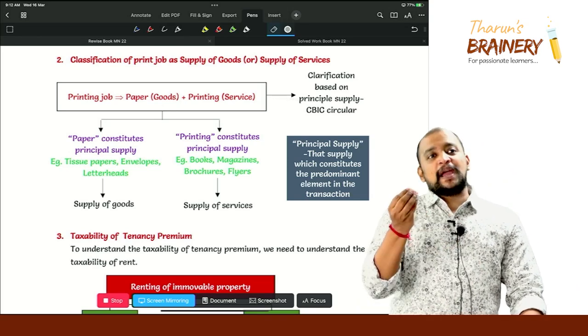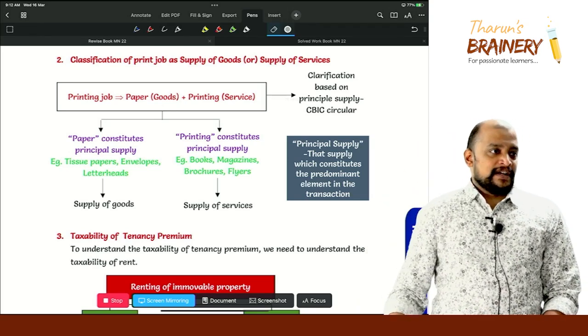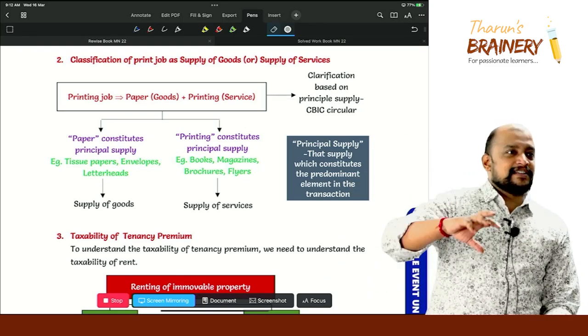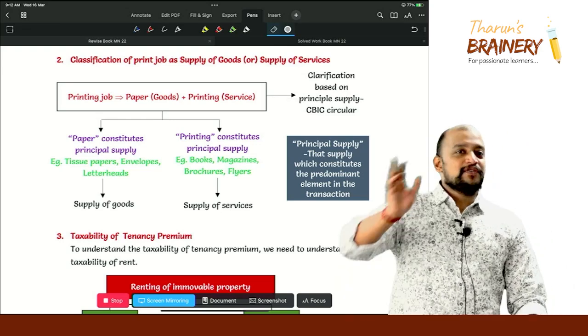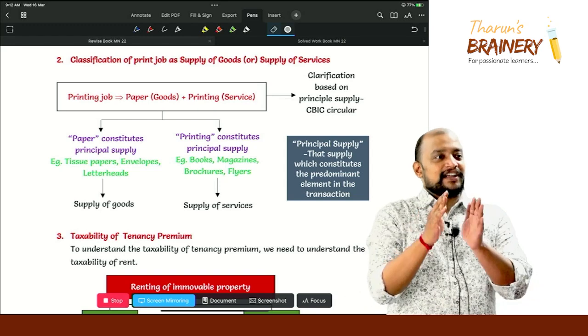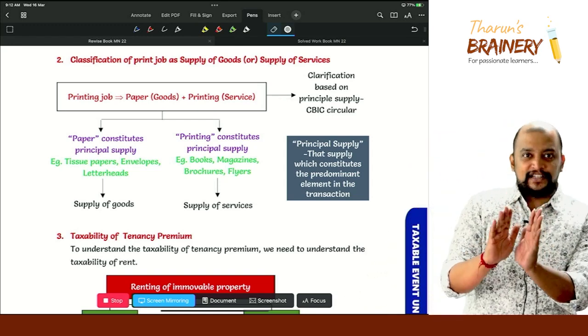Now in this, what constitutes principal supply? Printing or paper and ink? Printing, correct or not? Suppose there is a paper and there is some ink on that paper, you will definitely not be taking this, na? You understood or not? The printing should be like a book properly, then only you will take it.